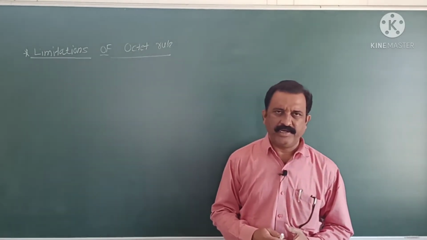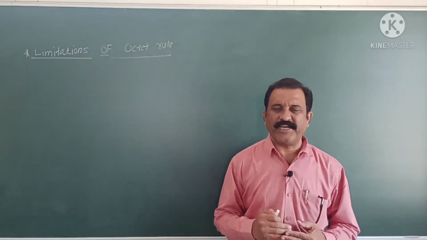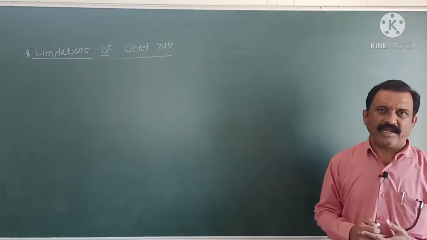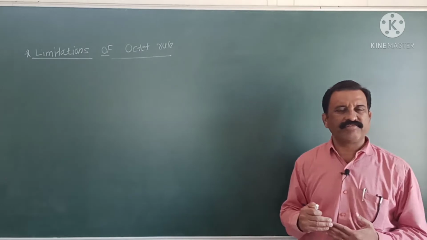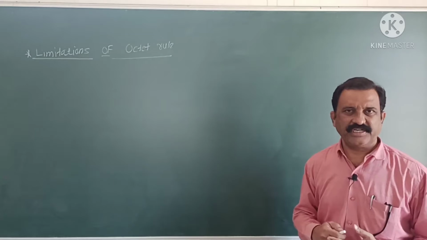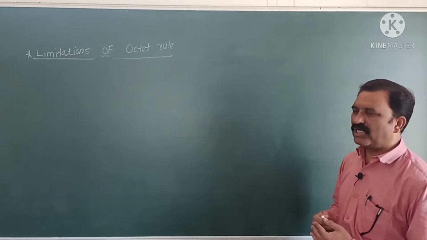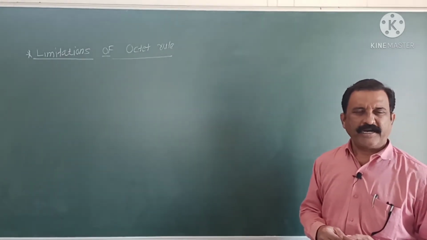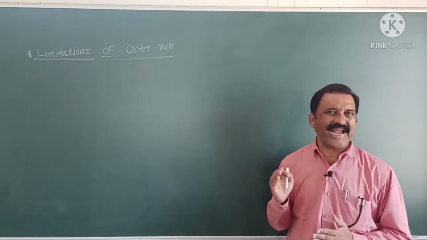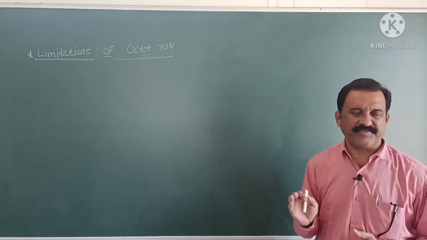We know that the octet rule can be stated as: during the formation of a chemical bond, an atom of a particular element can lose, gain or share electrons so that its outermost shell contains a stable configuration, that is 8 electrons, or they try to achieve the nearest noble gas electronic configuration.